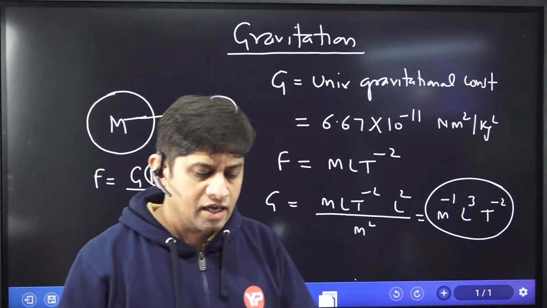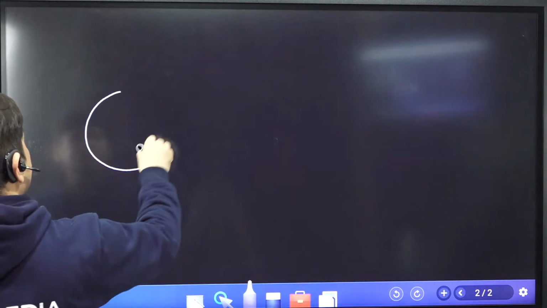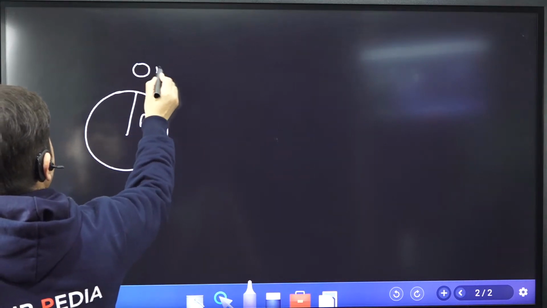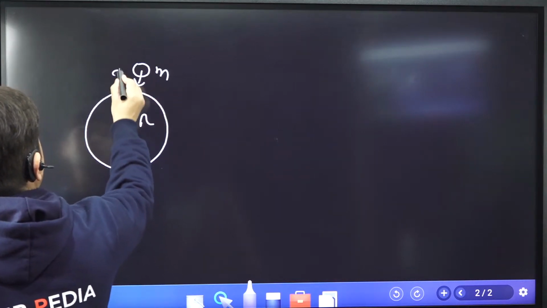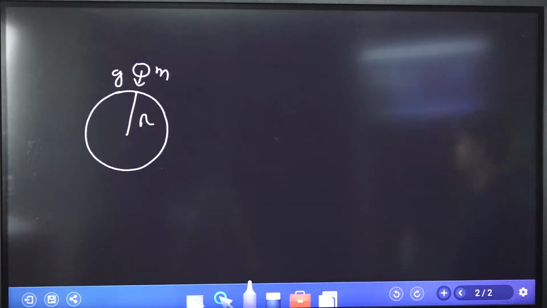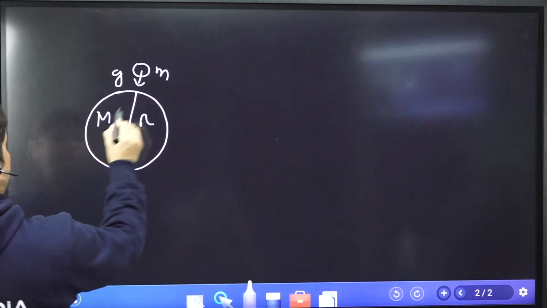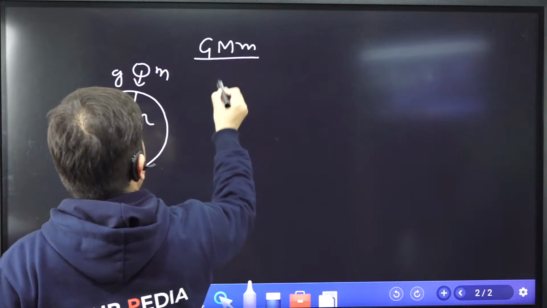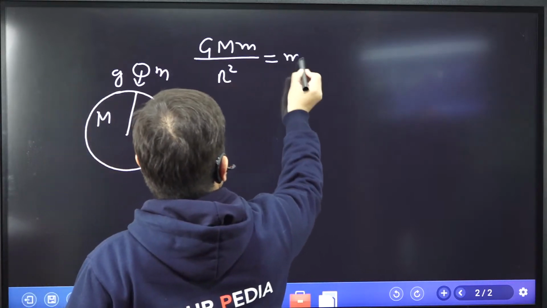Let's go forward and let me give you some more concepts which are required in this particular formula. Okay, now this is the earth, the radius of the earth is r, let us say, and there's a body on the surface of the earth, and this body experiences acceleration due to gravity, the value of which we know is g. So this is the earth and the body is on the surface of the earth. Now the mass of the earth is M. So what is the gravitational attraction? G, mass of earth M, small m, over radius of earth r square, is equal to the weight of the body.